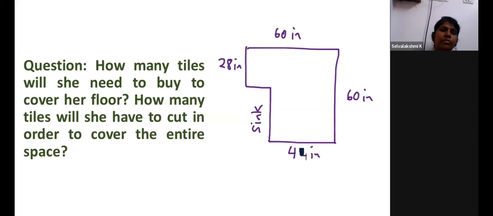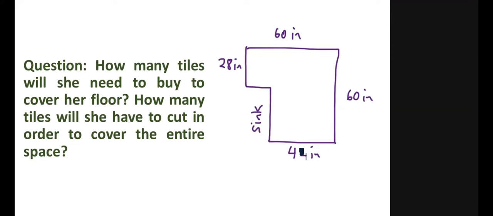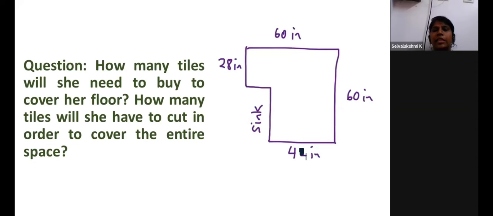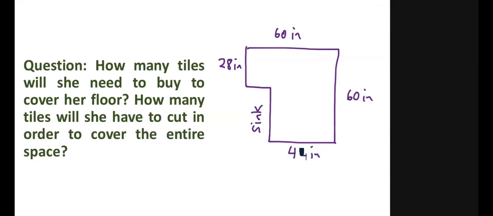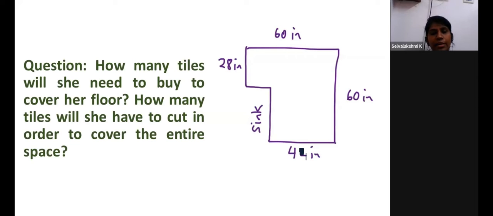So what do you feel? What should be the size of the tile that we should choose? This is my question to you all. What should be the size of the tile that will fit exactly in this area? A square, it should be a square tile because already it was mentioned in the previous slide.